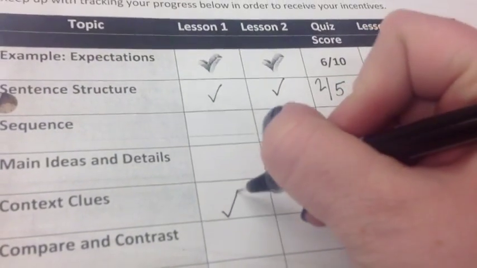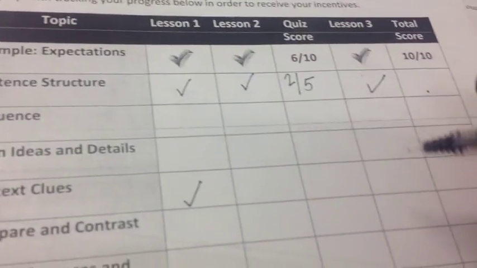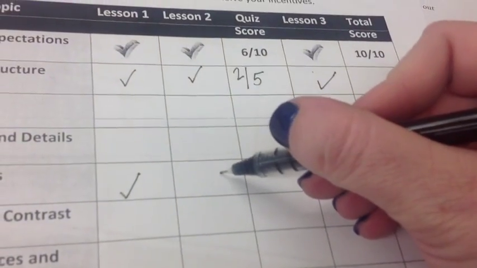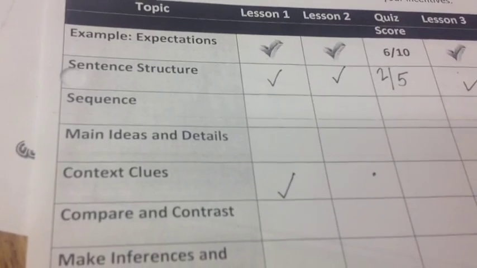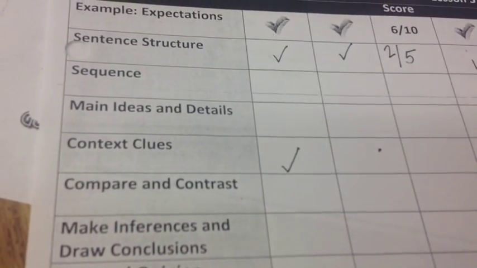Okay, you are now ready to move on to lesson number 2. So first, make sure you get out your tracker. This is context clues, lesson number 1. Make sure you check that off. And I see that the very next part of my lesson cycle is lesson 2 for context clues. Go ahead and stop and go get that lesson now.